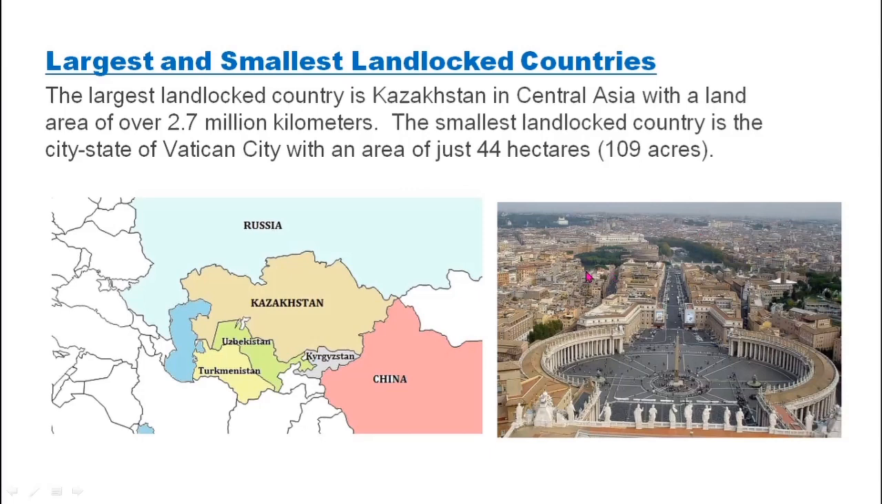So this is a single country, which is a landlocked country surrounded by a single country, which is Italy. तो ये जो वेटिकन सिटी है सबसे छोटा लैंडलॉक कंट्री है दुनिया में, और ये इटली रोम में पाया जाता है.